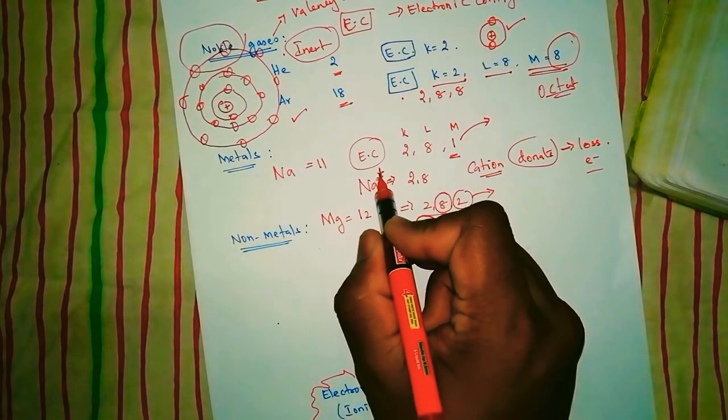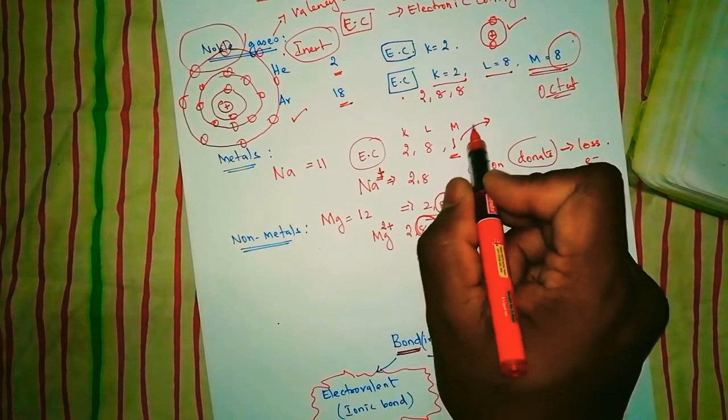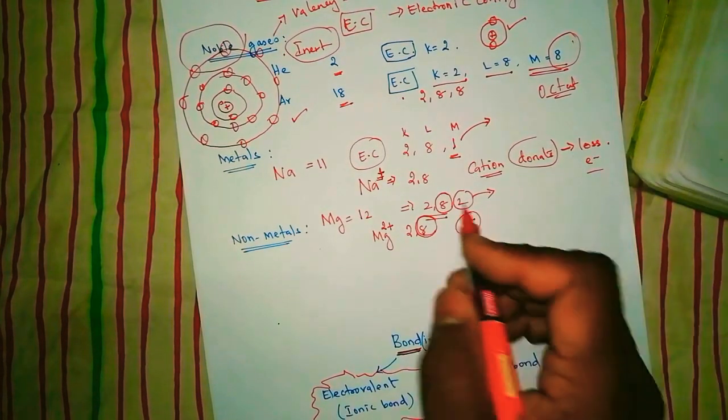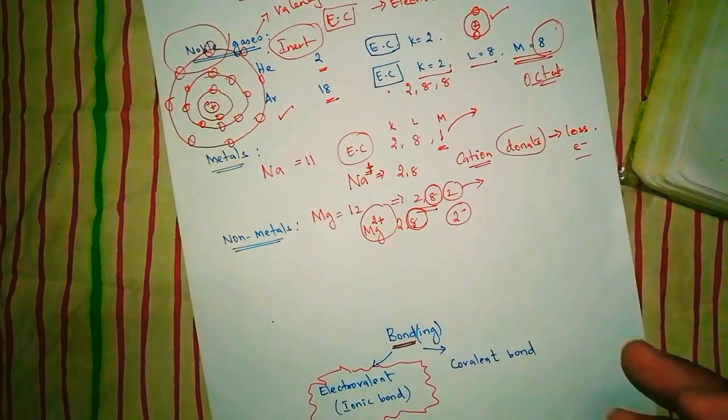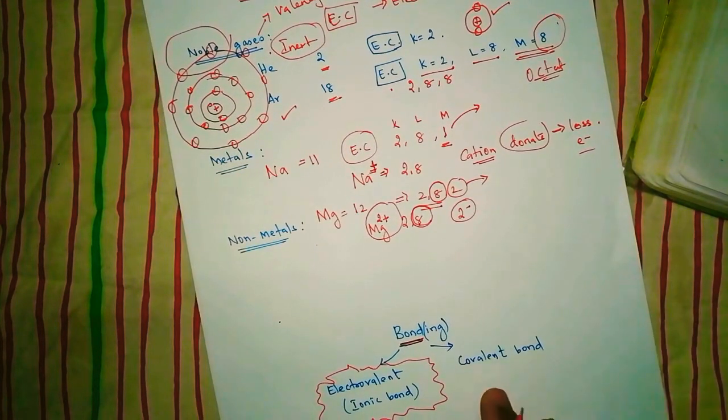Sodium, I have written only 1 plus for sodium. Why? Because it loses only 1 electron. Do you understand now? This is what the metals will do. They lose an electron or donate an electron to someone.